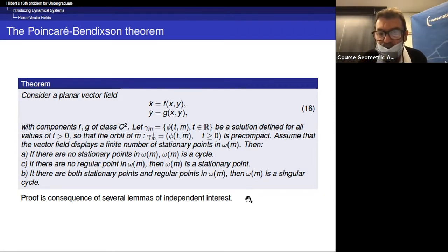But you may find this also, for instance, in a very beautiful book of Sotomayor, Jorge Sotomayor from IMPA. Okay, so this theorem is important because it tells you in particular that you cannot get chaos with planar vector fields. But you may still have a lot of open, interesting questions.